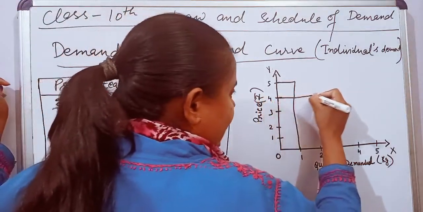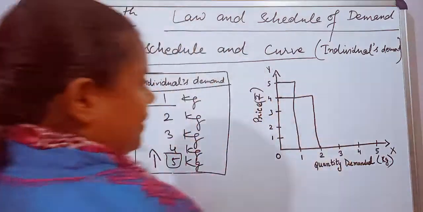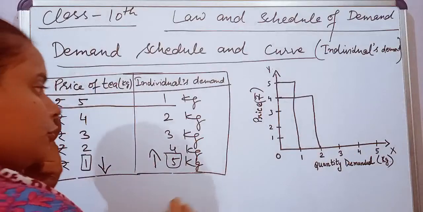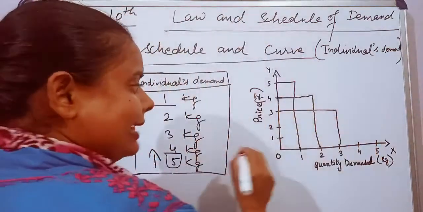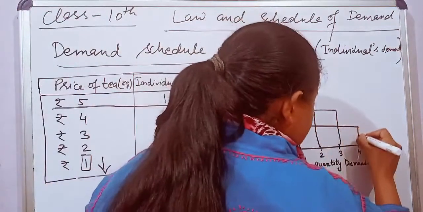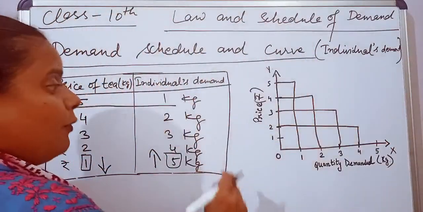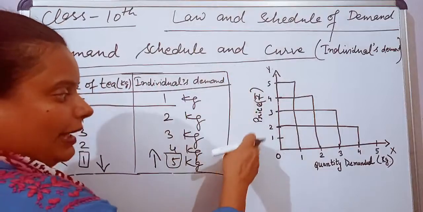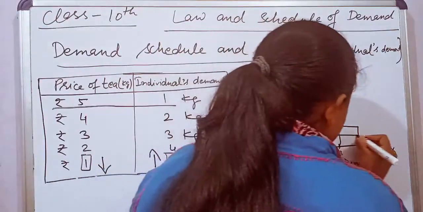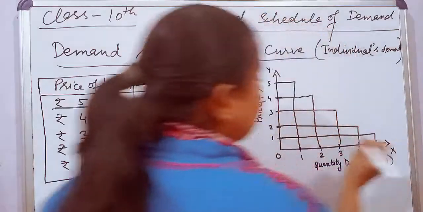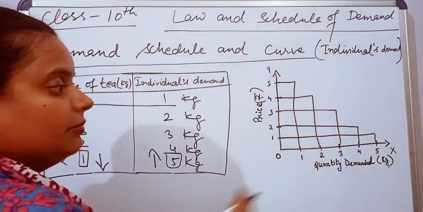Price falls, then he starts consuming 2 kg. Again the price falls from 4 to 3, he starts consuming 3 kg. Again from 3 to 2, he starts consuming 4 kg. Now when the price falls to the minimum, that is 1 rupee per kg, the consumer starts consuming 5 kg, the maximum.